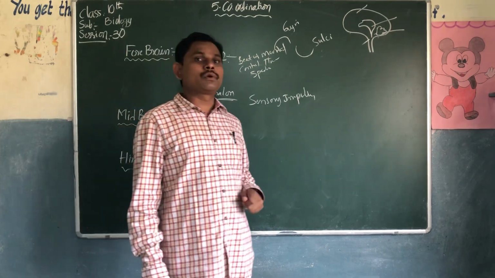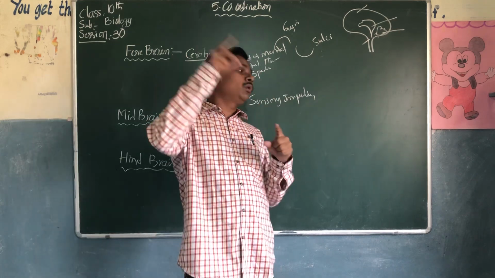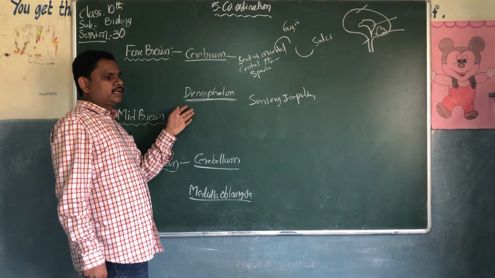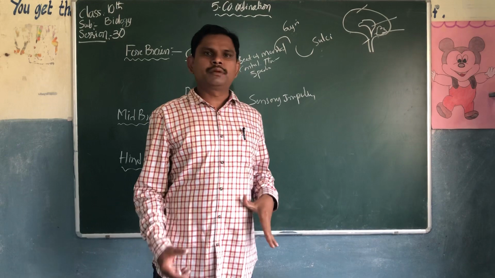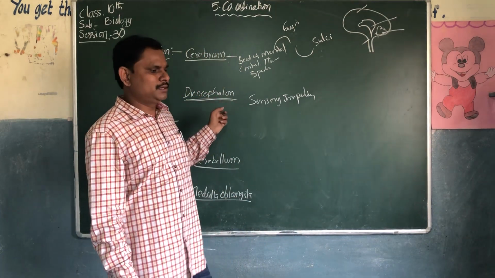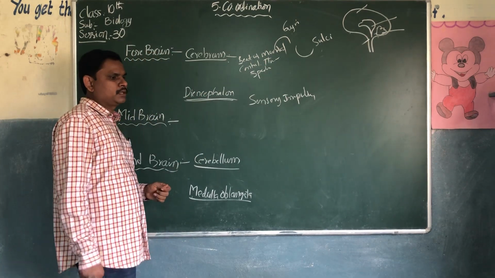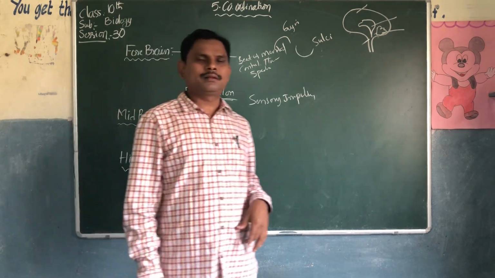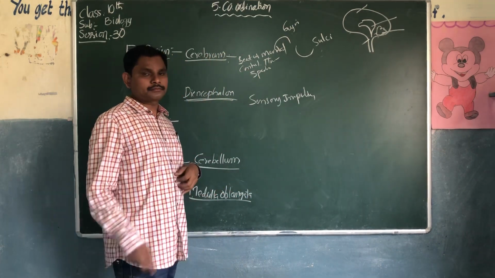In the bladder, I told you there are two types of sphincters. They are controlled by the diencephalon. There is a center for emotions, like anger. When somebody becomes very angry, it is controlled by the diencephalon. Blood pressure, body temperature, sleep, hunger, everything is controlled by the diencephalon.